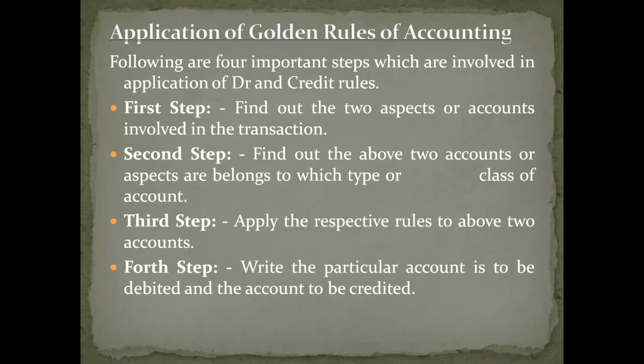And your third step is you need to apply the respective rule to the above two accounts. You will find out the two accounts, later you will classify those two accounts into personal, real or nominal account. Later, based on the situation and circumstance, you need to apply the respective rules to those two accounts. Later you need to write that particular transaction in the concerned book of account. That is the fourth step, right? The particular account is to be debited and a particular account is to be credited. It is about the golden rules of accounting.